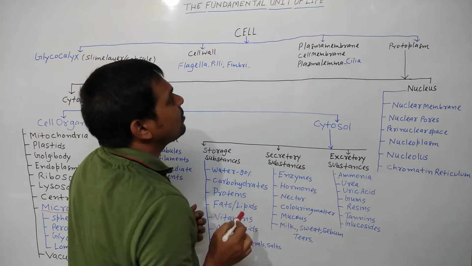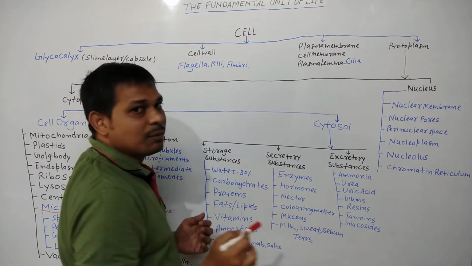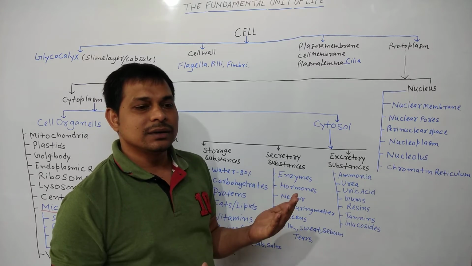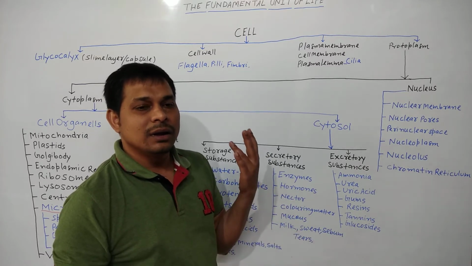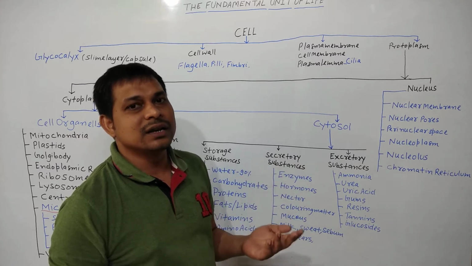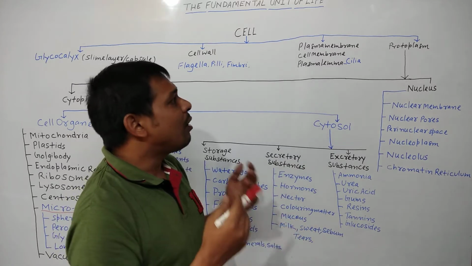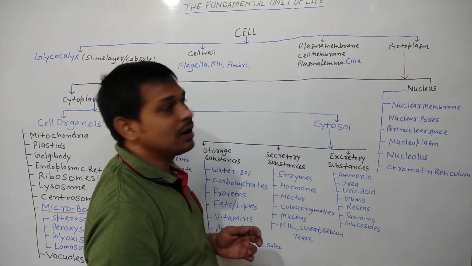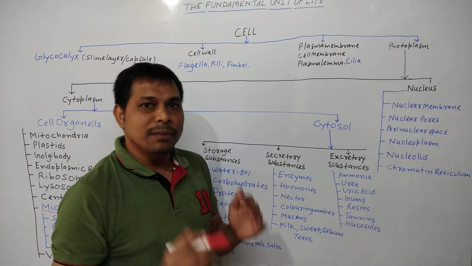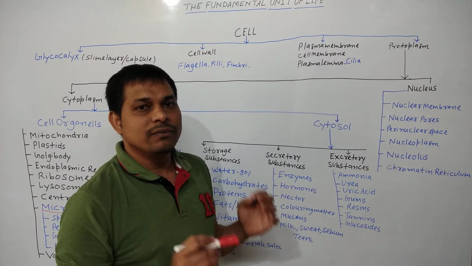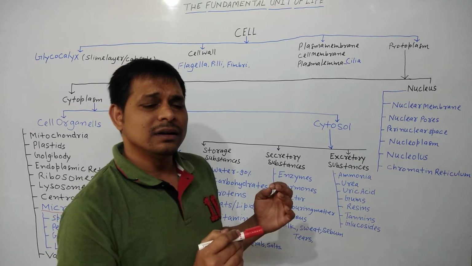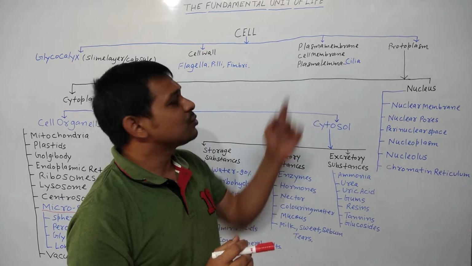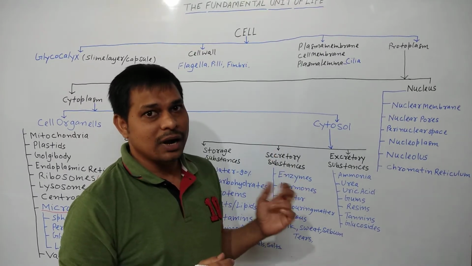Next, plasma membrane or cell membrane or plasmalemma. It is present in all the types of cells, whether it is plant cell, animal cell, prokaryotic cell, eukaryotic cell, fungal cell, protista cell, Monera cells. All the types of cells have the plasma membrane or cell membrane. Clear? And cell membrane is mainly made up of phospholipid. Phospholipid is made up of phosphorus and lipid, and also contains some amount of protein and carbohydrate.